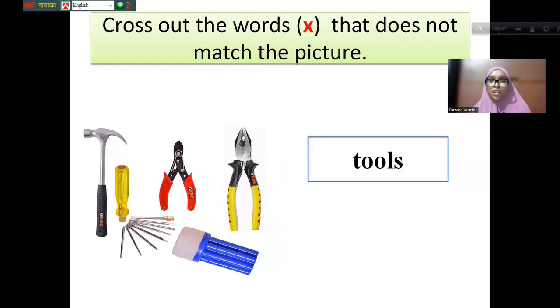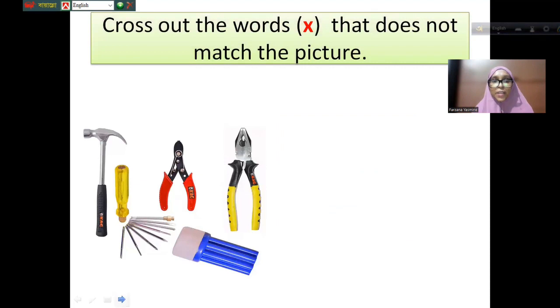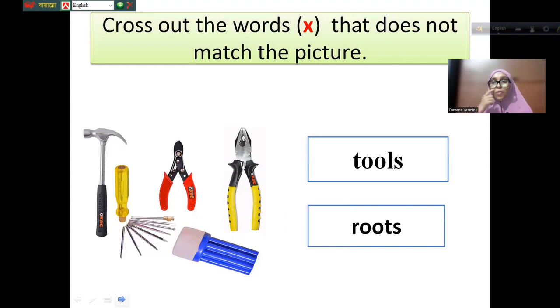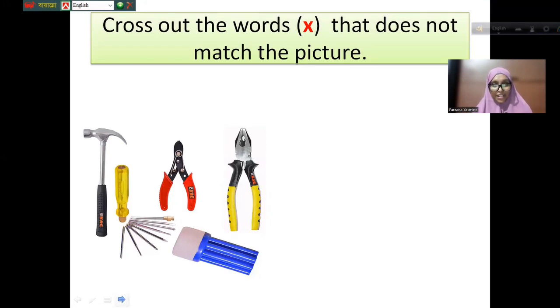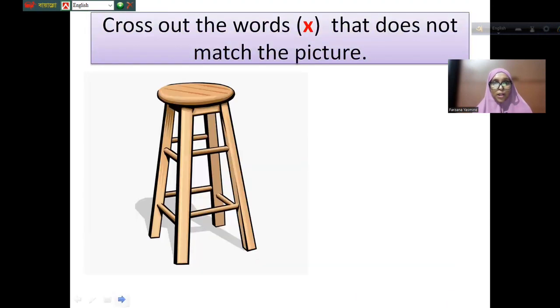Yes, it's tools. Okay, now let's see the next picture. It is written tools and roots. Which one will be right? It will be tools or roots. A tree has roots, right? But these are the tools. It's not the roots, right? Let's see the next one.